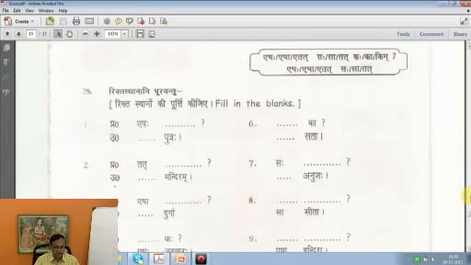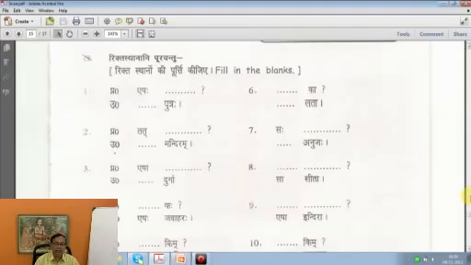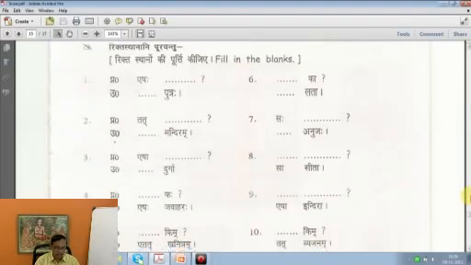Second one. Tat kim. Since it is tat, a neuter pronoun, kim only comes there. Tat kim. So answer would be tat mandiram. That's a temple. Esha ka. So this is feminine. Again we take in the answer part Esha Durga. This is Durga.